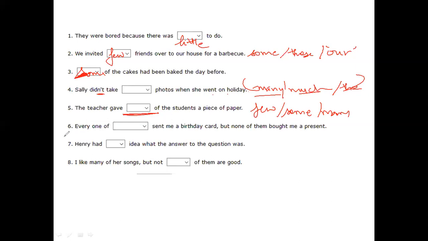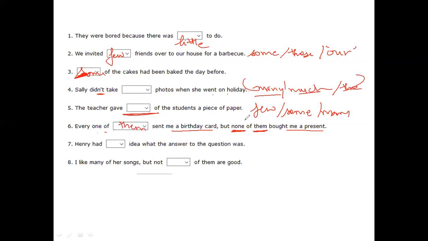Everyone of dash sent me a birthday card, but none of them bought me a present. Every one of dash sent me a birthday card, but none of them brought me a present. This has to do something with "every one of them."